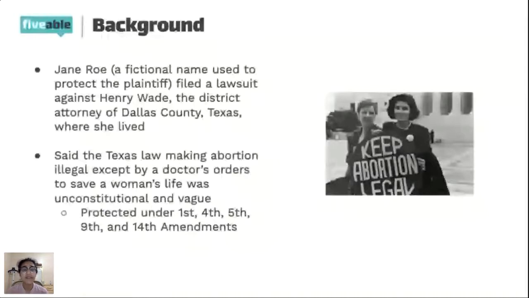It's obviously very restrictive when it comes to abortion if you can only access one if your doctor orders it. And so Jane Roe was arguing that this was unconstitutional and the law is very vague. And so she was arguing that the right to abortion is protected under the 1st, 4th, 5th, 9th, and 14th Amendments. So that's obviously a very broad argument, right?